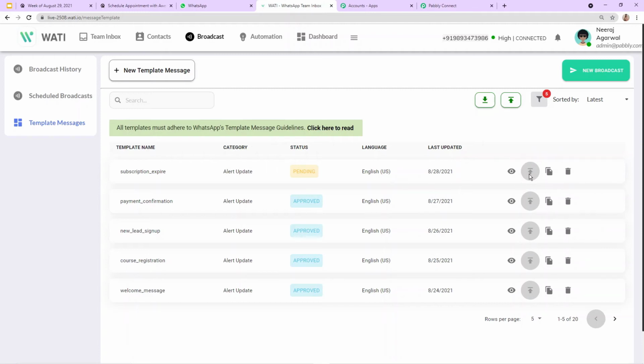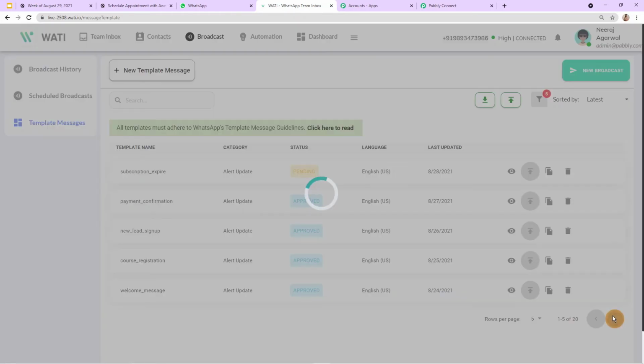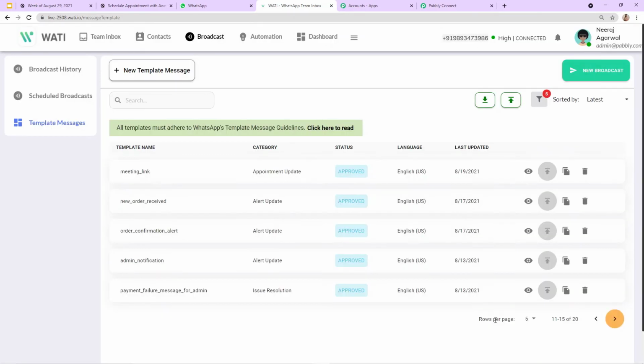Okay, so it does not get approved immediately. You need to wait for 30 minutes to 2 business days for it to get approved. And once it is approved, the status will change from pending to approved, and then you can start using it. So here the template which I'm going to use for my business is appointment